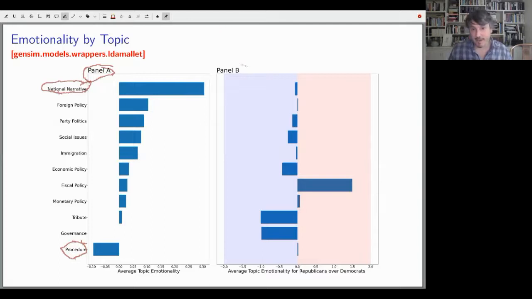Next, we compared emotionality by the parties. So these are the Republicans and these are the Democrats in terms of how emotional they are on the different topics. And one thing, I'm a public finance economist. I work on taxation issues, and I was really excited to see that Republicans are most emotional on fiscal policy.